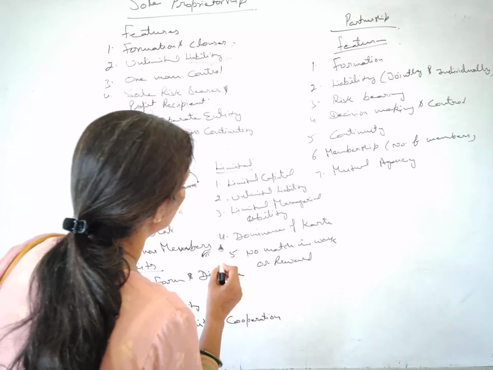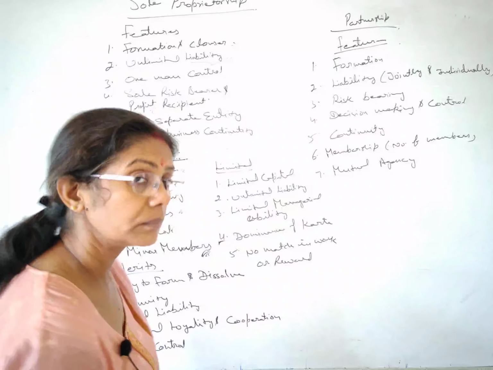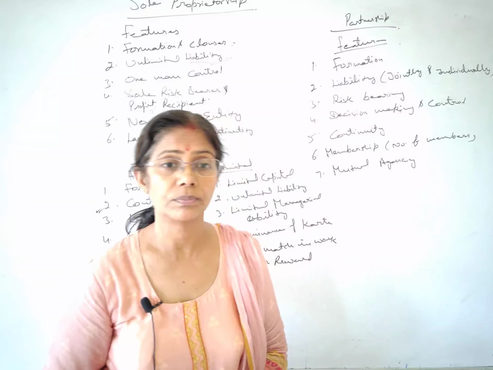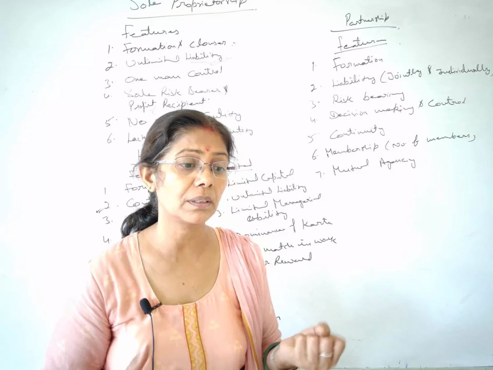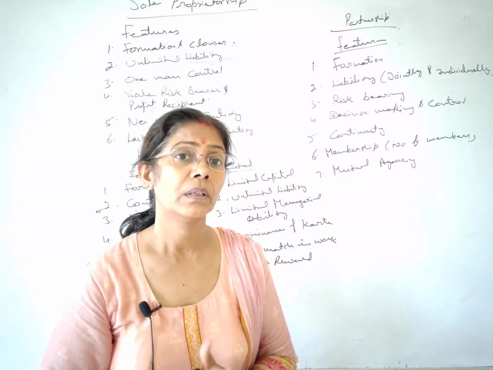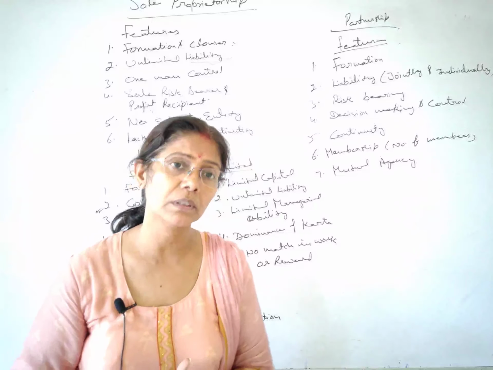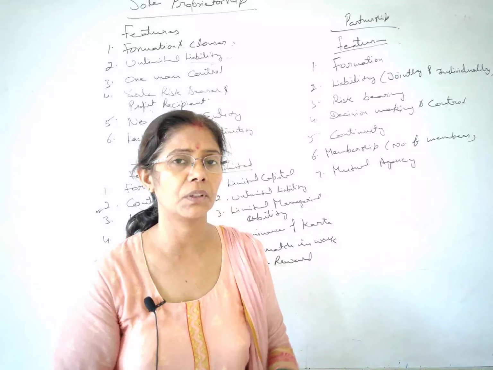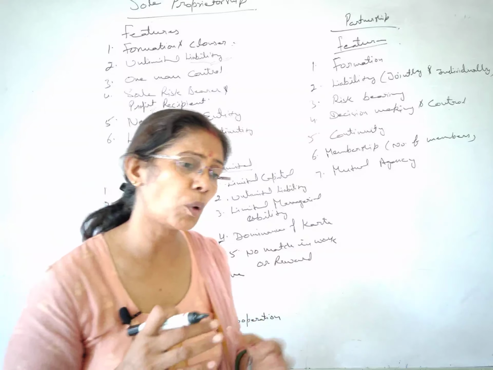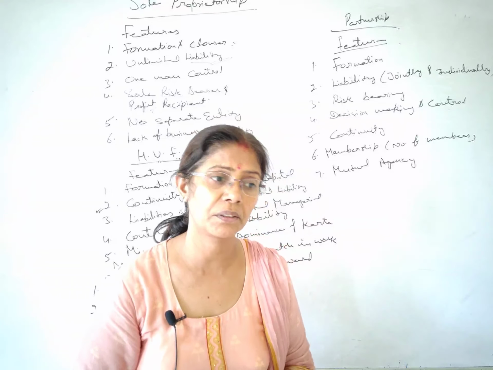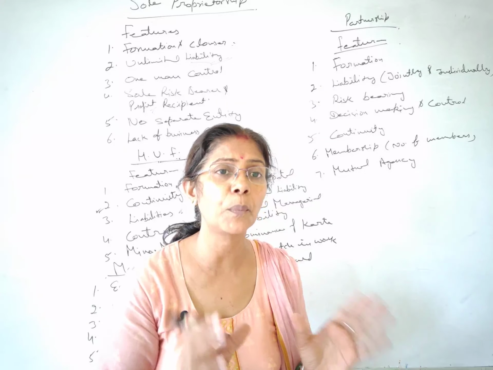Well, the next negative point we have is dominance of Karta. It's human nature, students. A person who gets power tries to rule over others. The same thing happened with Mr. Ram, the Karta. He has the power, so he started dictating to everyone, and somewhere he dominates everyone, and instead of taking advice, he started forcing and imposing decisions.